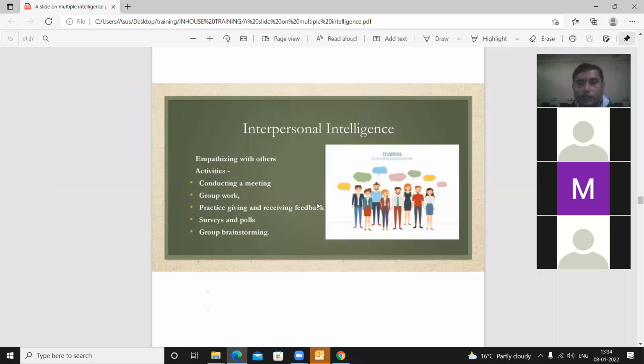Maybe suppose you are in the classroom teaching, and some students have this intelligence, but if you are not aware of that, you are lacking, and they will not be interested in your class. So activities regarding this: conducting a meeting, group work, practice giving and receiving feedback, surveying and polls, group brainstorming. Brainstorming is a kind of extra additional help where a child is unable to do something. As a facilitator, you can help and give clues. So this is a kind of brainstorming, also a kind of extra help.